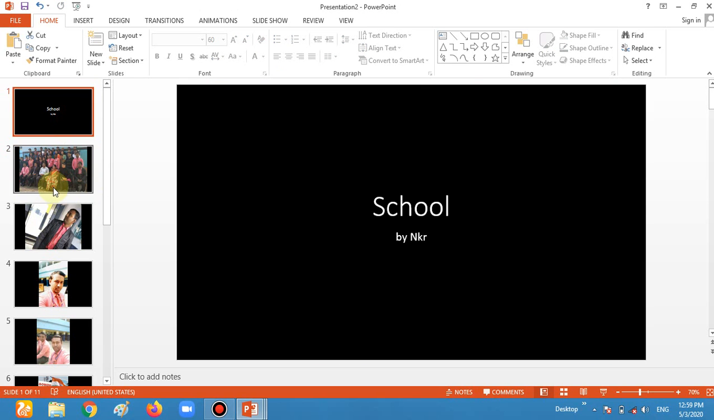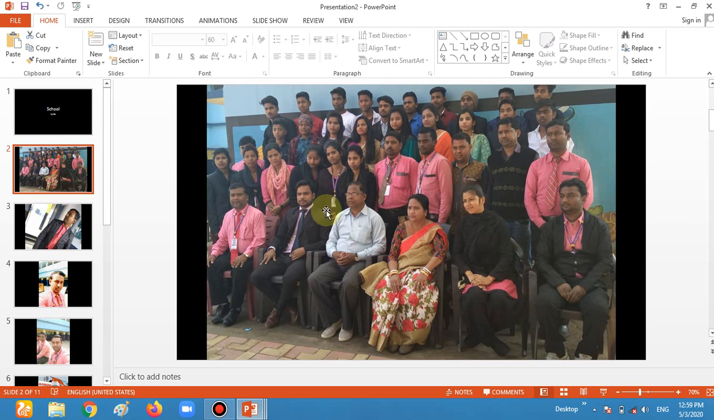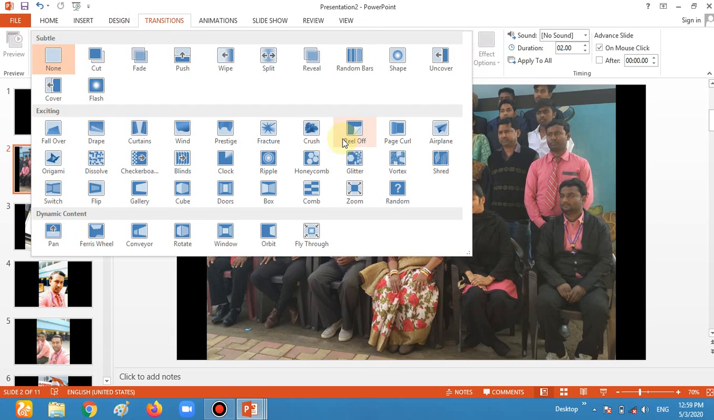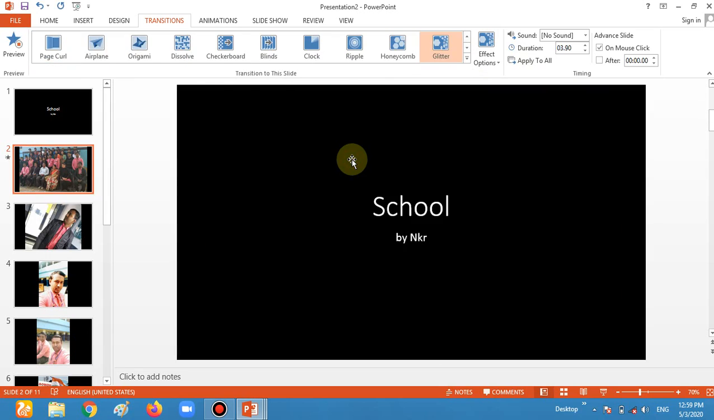And also you can give some effect. I also want to give some effect on the photos. So click the photo or click outside of the photo, transition effect. I want to give some transition effect. So choose the effect. Okay.